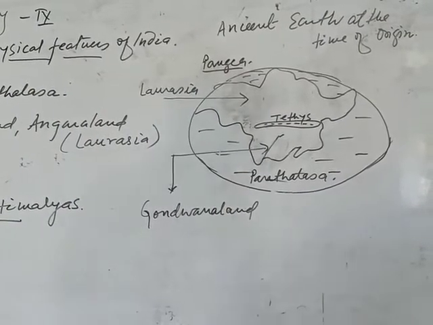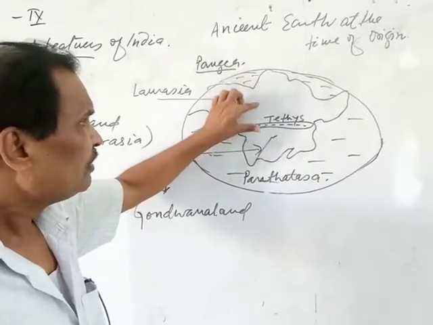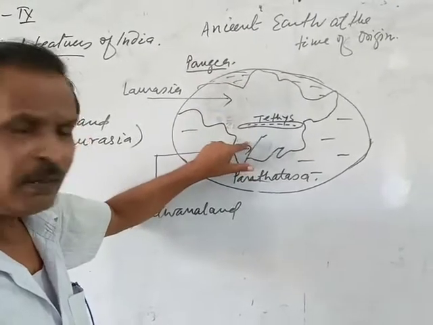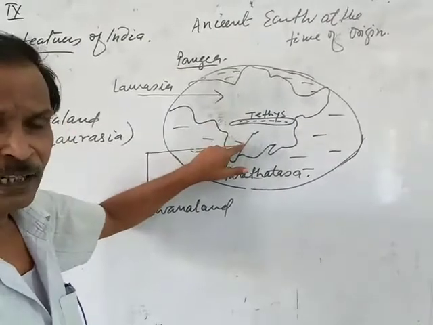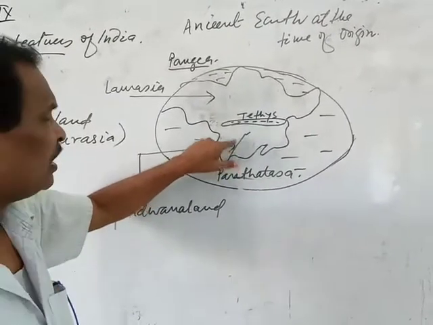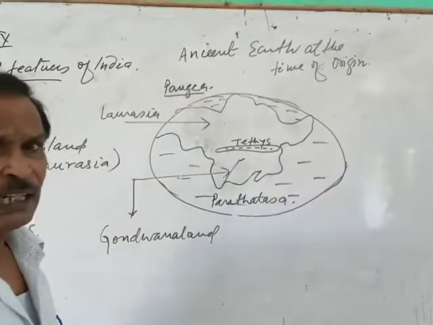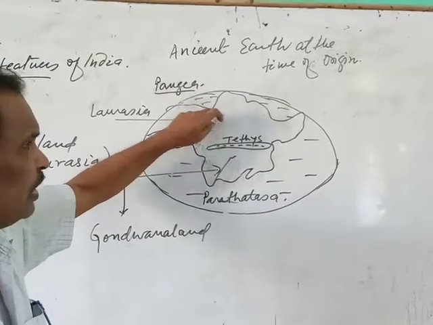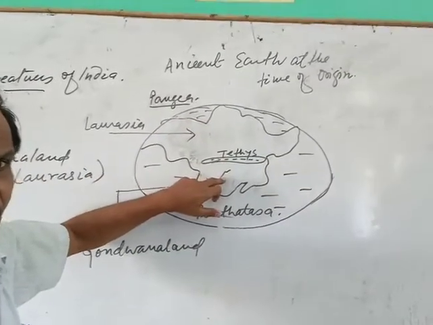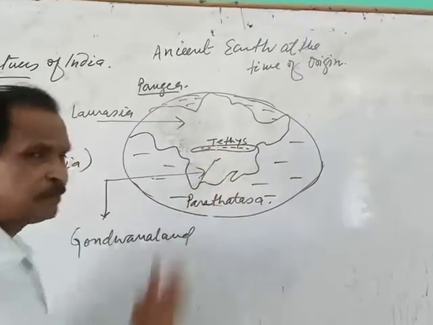These both were the main parts of that Pangaea. Then after the evolution of rivers, from both sides, Angara land and Gondwana land, rivers started to erode this region, carrying a huge amount of sediment and depositing it in this Tethys Ocean.